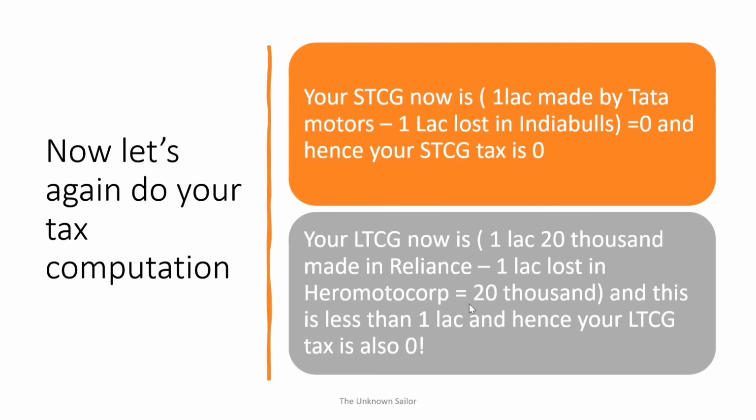Now let us again do your tax computation. Your STCG now will be 1 lakh of profit from Tata Motors, but it will be cancelled out by the 1 lakh loss that you make by Indiabulls Housing Finance. So your STCG is 0 and the taxable income is also 0. Your LTCG right now will be 1,20,000 rupees made by Reliance minus 1 lakh lost in Hero Motocorp, which is 20,000 rupees, and this is less than 1 lakh which is exempted, and hence your tax on LTCG is also 0.